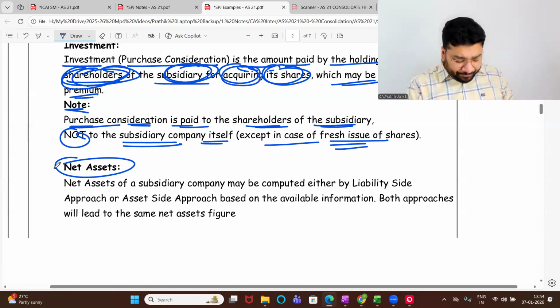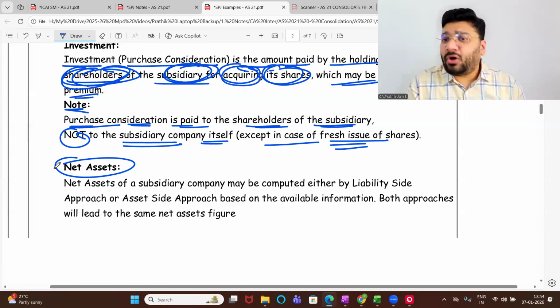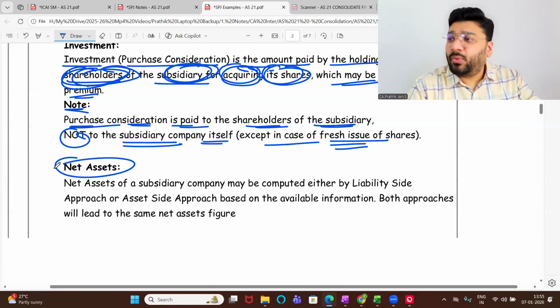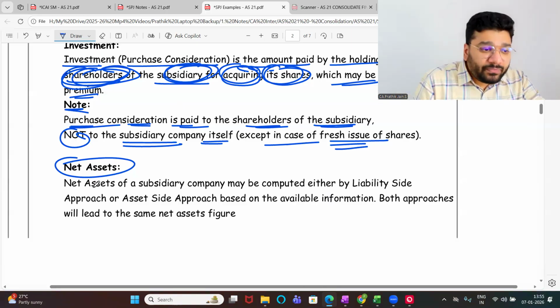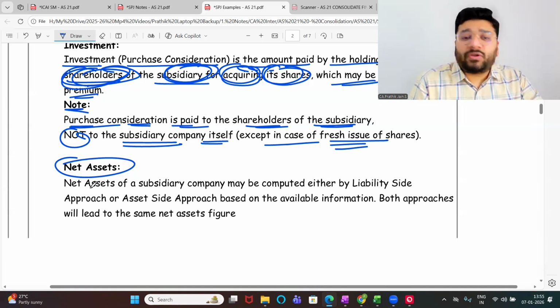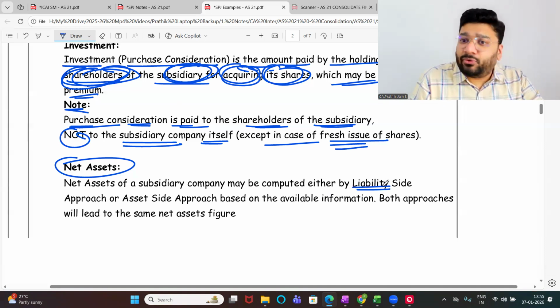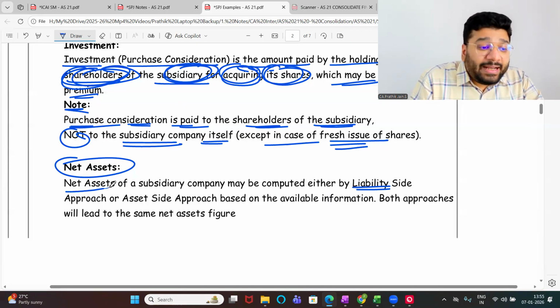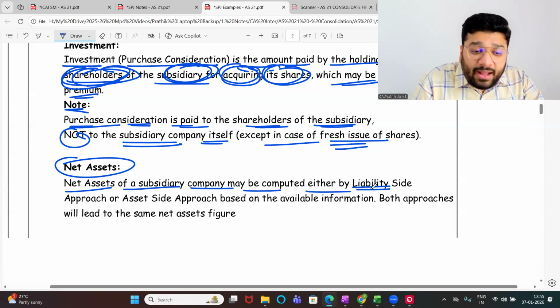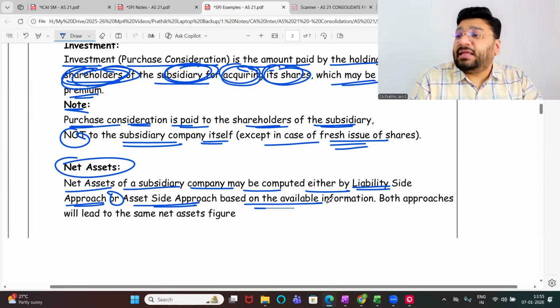In the 12th goodwill topic, the net asset or the capital employed can be computed two ways. One is the asset side approach, the second is the liability side approach. Same way we have here also. In the exam, most of the questions they'll give based on the liability side approach, but a few questions could be based on the asset side approach also. Net asset of the subsidiary company may be computed either by the liability side approach or the asset side approach based on the available information.